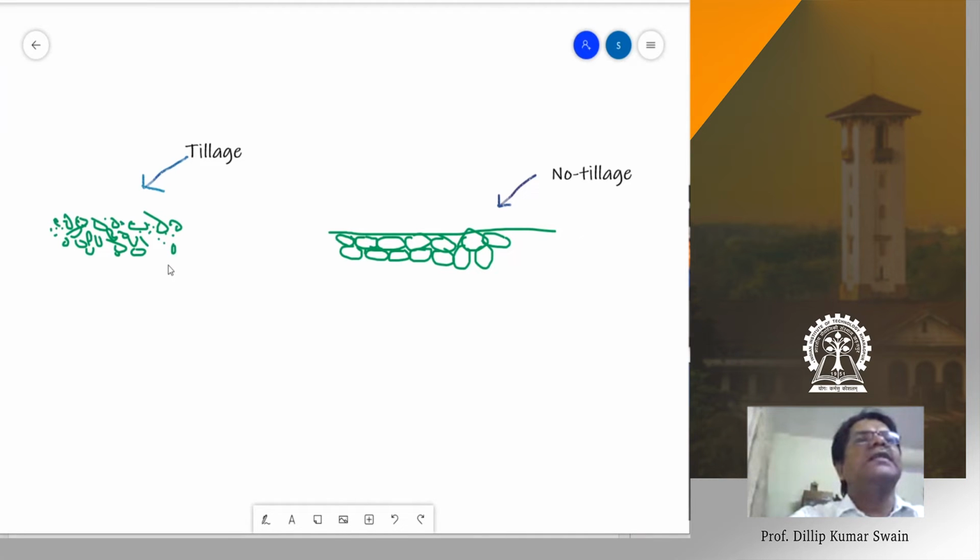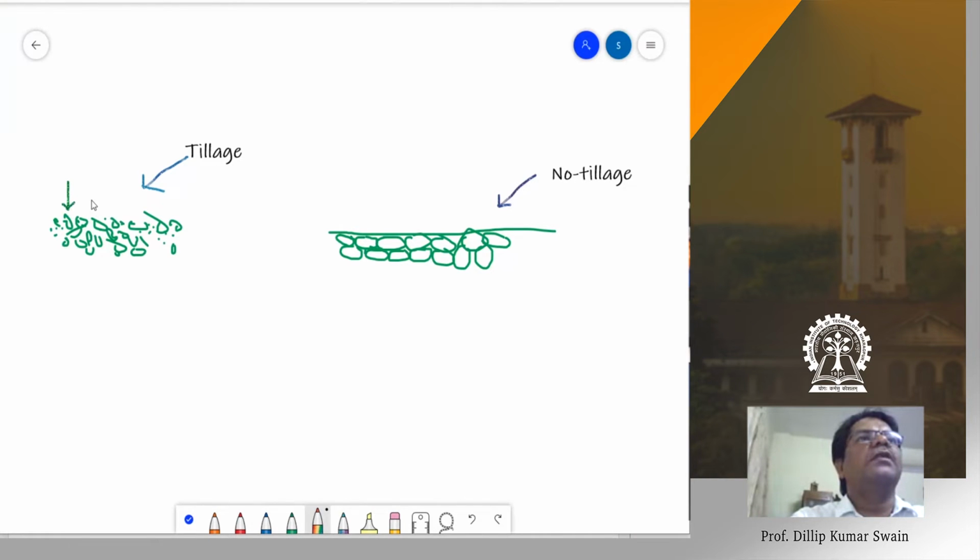And the other thing, this tillage operation helps as water storage. How? Because this increases the infiltration of water. By tillage, there is infiltration, that is the water entry into soil.